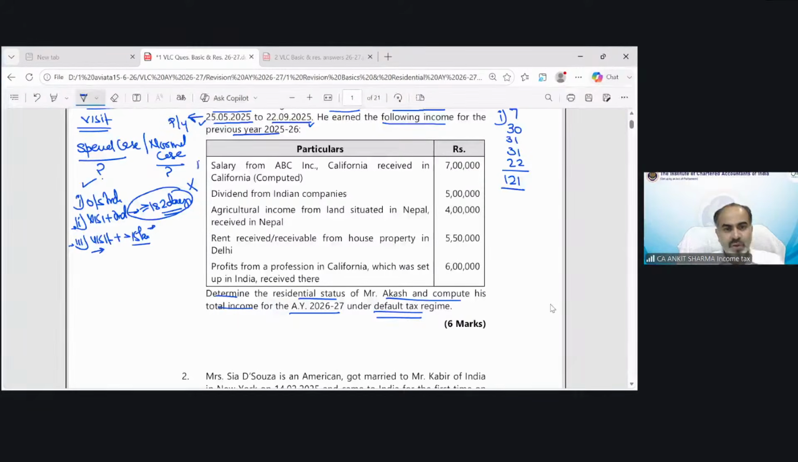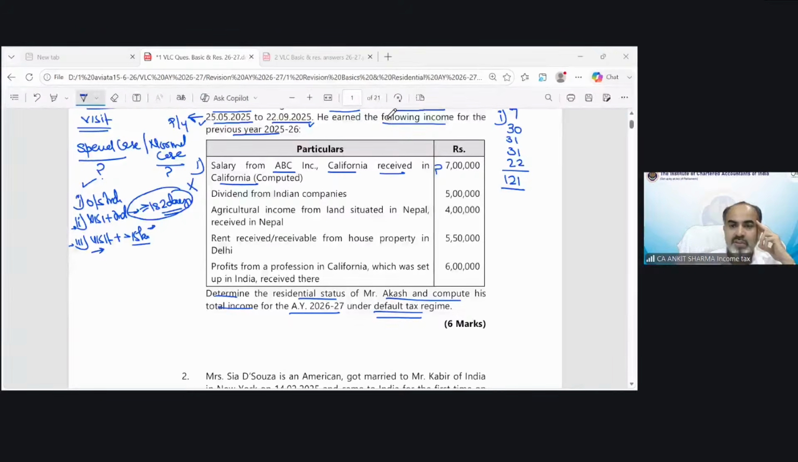Okay. First one. Salary from ABC, California, received in California. So whether it is an income which arises from India or from Indian sources or not. Let me see the answer. Mithali is saying no. Vishaka is saying no. Gayatri is saying no. Aditya is saying no. Mehak is saying no. Very well done. Varna Mandal is also saying no. Very good. Of course, correct. The correct answer is, of course, that it is not an Indian source income.